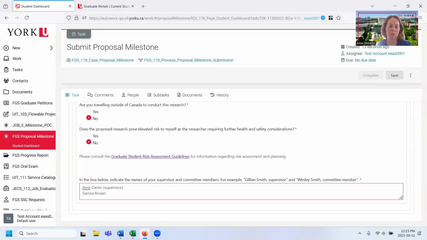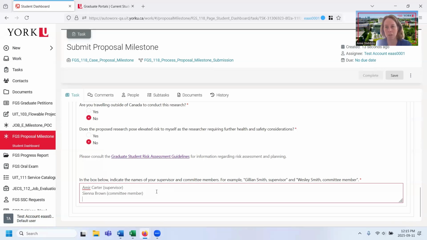Sienna Brown, I'm going to say, is my committee member. And then I'll put, I'm doing a dissertation. So for my program, I need an additional committee member. I'm going to say that I'm working with someone named Jessica Zhao here. So again, I'll put committee member there. Okay. And then I'm going to leave that for now.